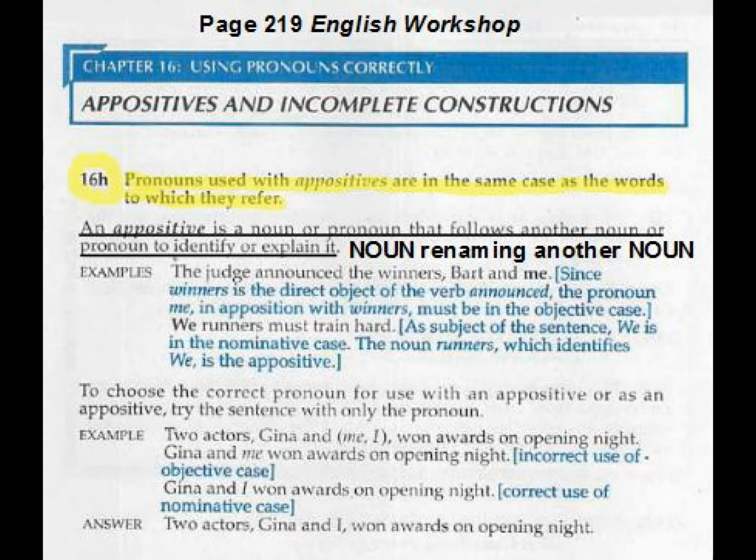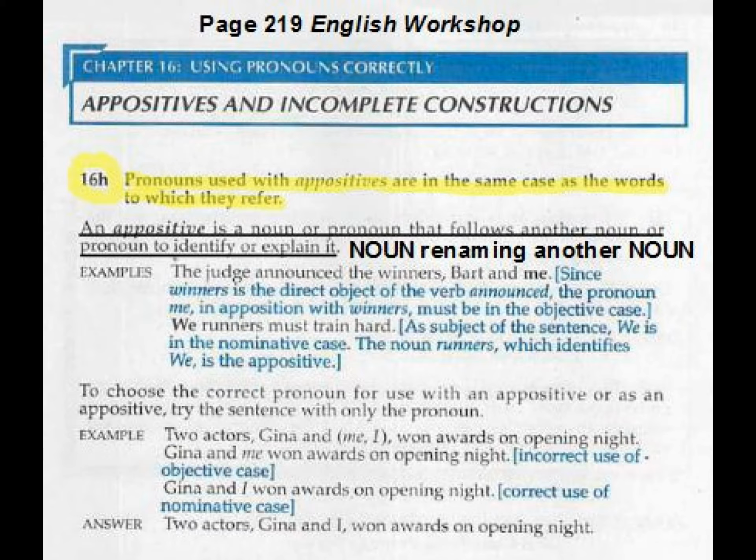with me. Okay, at the top of the page, please highlight the rule 16H. Pronouns used with appositives are in the same case as the words to which they refer. Now underline the next sentence. An appositive is a noun or a pronoun that follows another noun or pronoun to identify or explain it. Let's look at the examples.